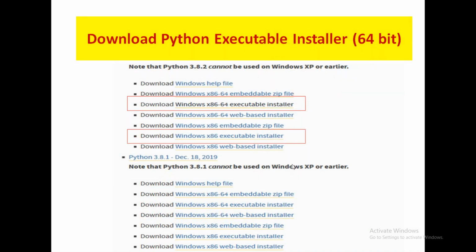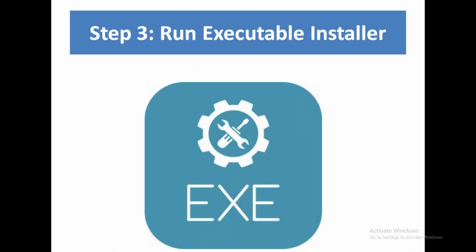Right, very good, Sairam. The next step is, after downloading, the software will be downloaded into your Downloads folder. Then you have to execute this executable file. You will get a .exe file. You have to double click it or run it as an administrator to install it. So that is step 3, run this executable file.